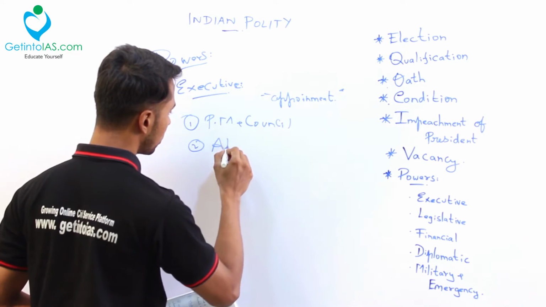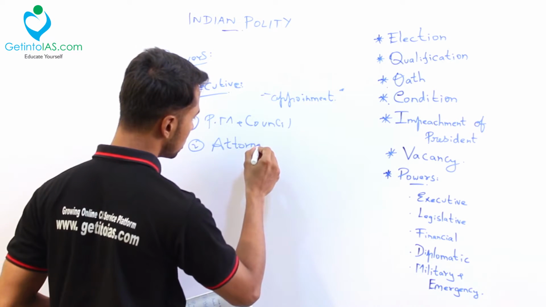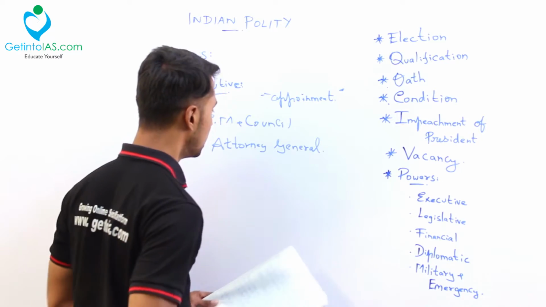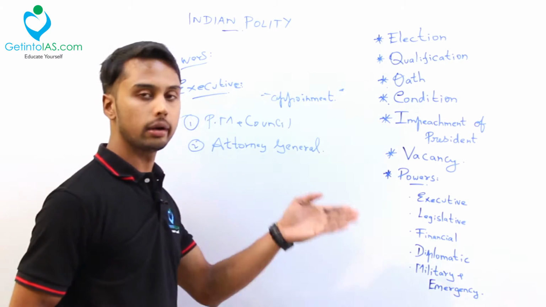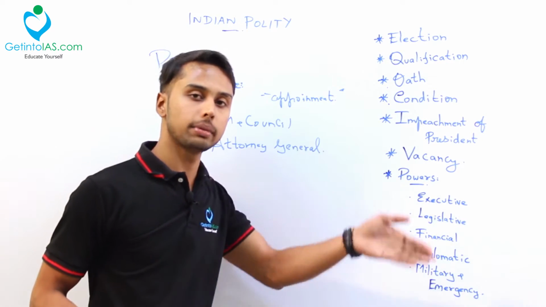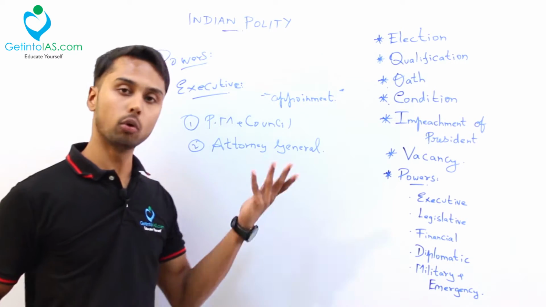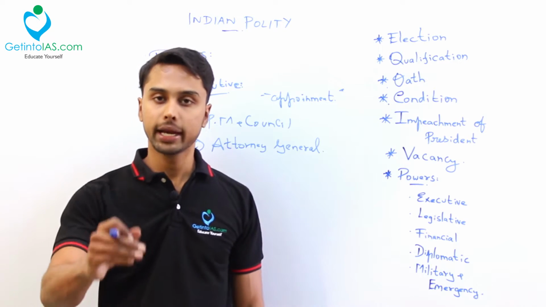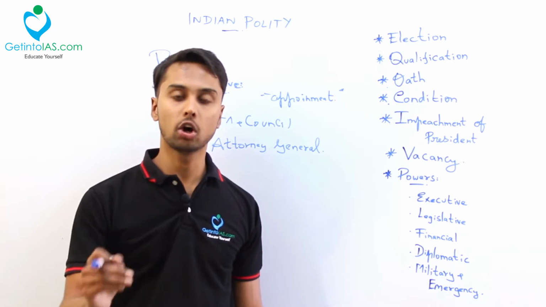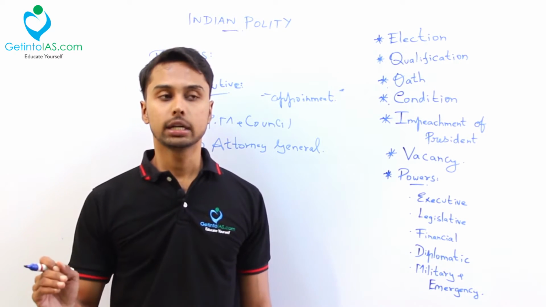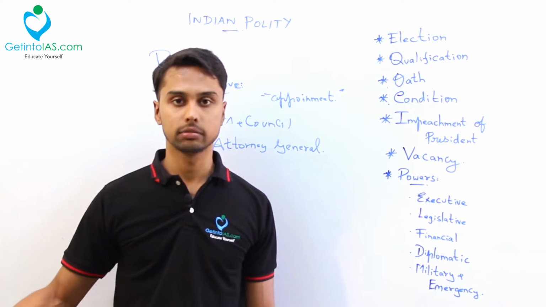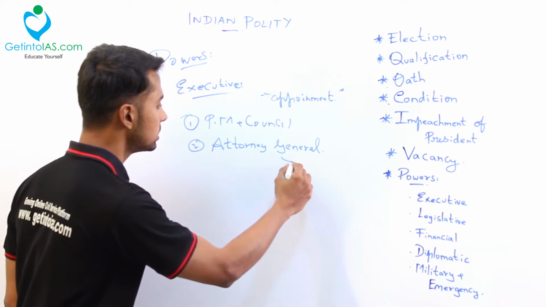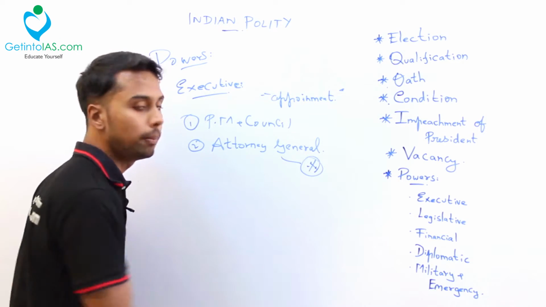Next is the Attorney General. Who is this Attorney General? While studying Parliament, we discussed this Attorney General, because the Attorney General is the one who has the power to enter any Parliament. He can sit in Lok Sabha and Rajya Sabha without the power of voting. The Attorney General is nothing but the senior most advocate. He is a government advocate. He will represent the government of India in cases where the government of India is involved. This Attorney General works at the full pleasure of the president.